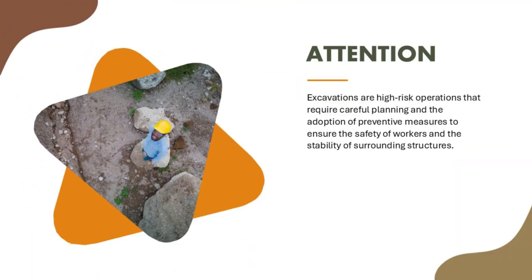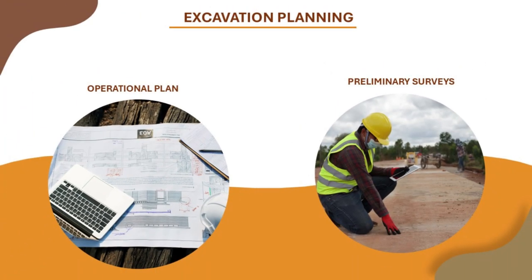Excavations are high-risk operations that require careful planning and the adoption of preventive measures to ensure the safety of workers and the stability of surrounding structures. Excavation planning. Operational plan. Before excavations begin, an operational plan must be drawn up that includes the methods of execution, the location of the excavation area and its dimensions, analysis of the soil, including any interference with underground utility networks, water, gas, electricity, stabilization and containment measures.